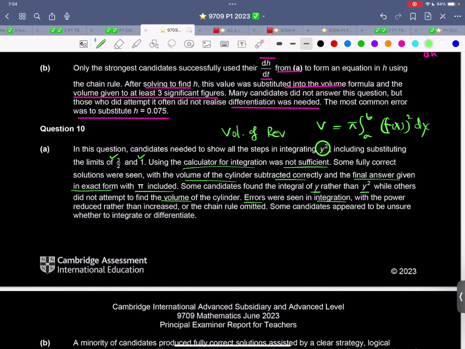Errors were seen in integration with the power reduced rather than increased. So what's the bottom line? Do not mix up differentiation and integration. Do not mix it up. And someone omitted the chain rule. Some candidates appeared to be unsure whether to integrate or differentiate.